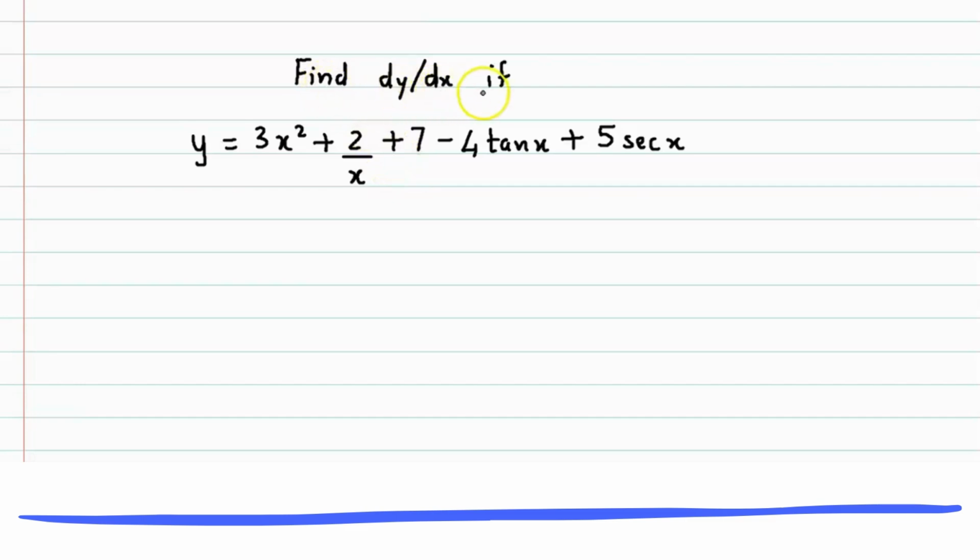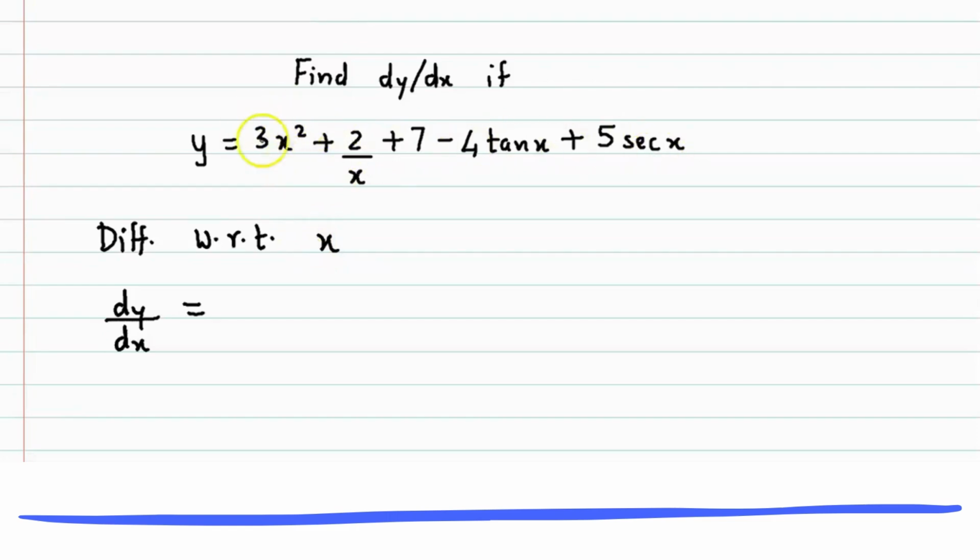Find dy by dx if y is equal to 3x square plus 2 upon x plus 7 minus 4 tan x plus 5 sec x. Now again we'll be applying the addition and subtraction rule for differentiation. So if we differentiate with respect to x, we have dy by dx is equal to, now we directly take the derivatives of the individual terms.